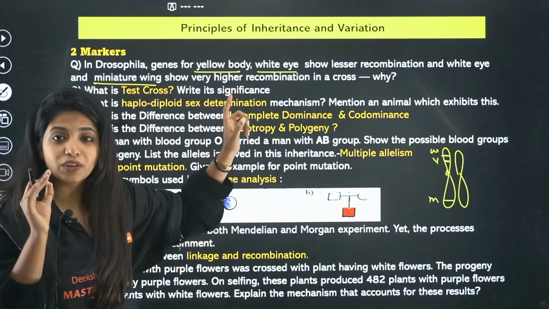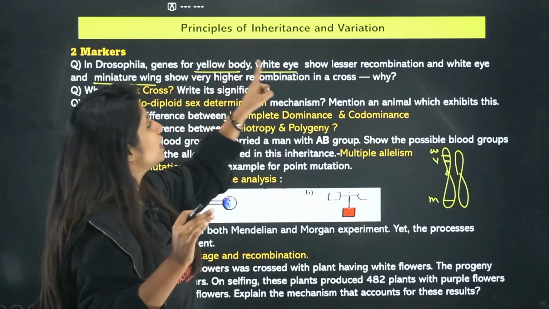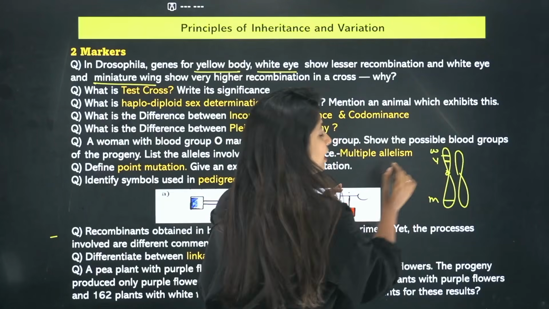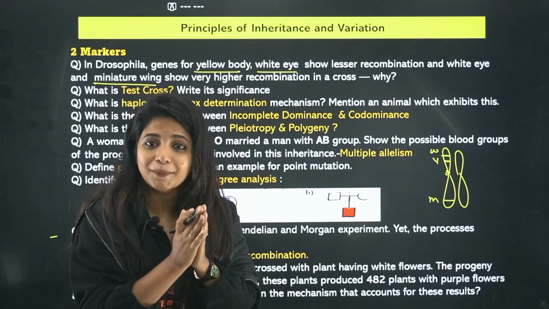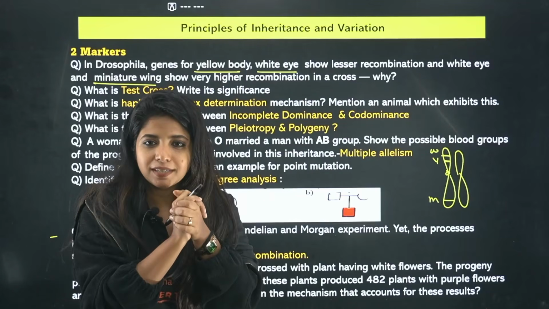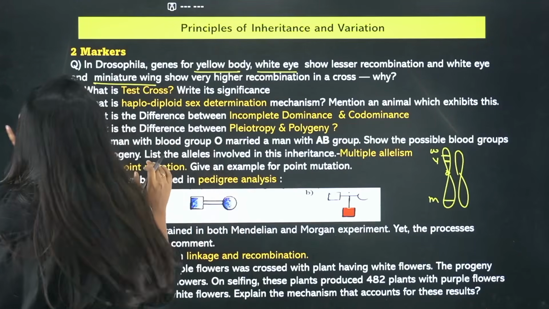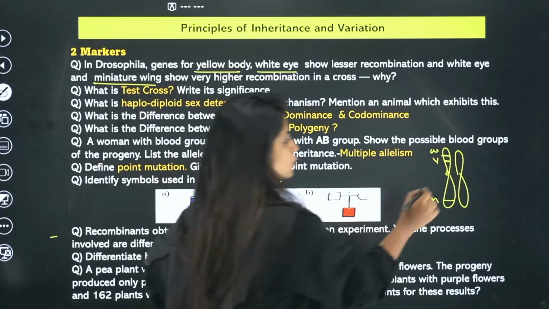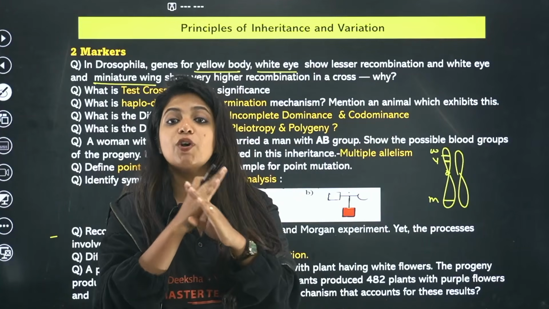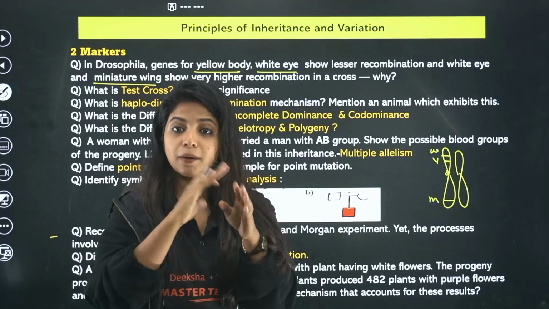They have said one very important thing. Genes for yellow body and white eye show lesser recombination. So when I say that yellow body and white eye are showing lesser recombination, that means that they are very close to each other. How do I get to understand that? So usually what happens is, understand, when chromosomes lie close to each other, they are going to have a process that is known as crossing over. They cross over their parts.